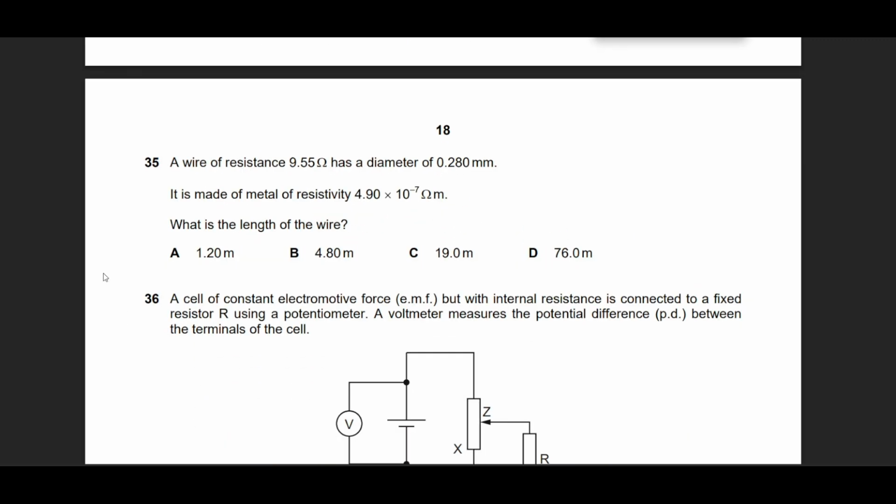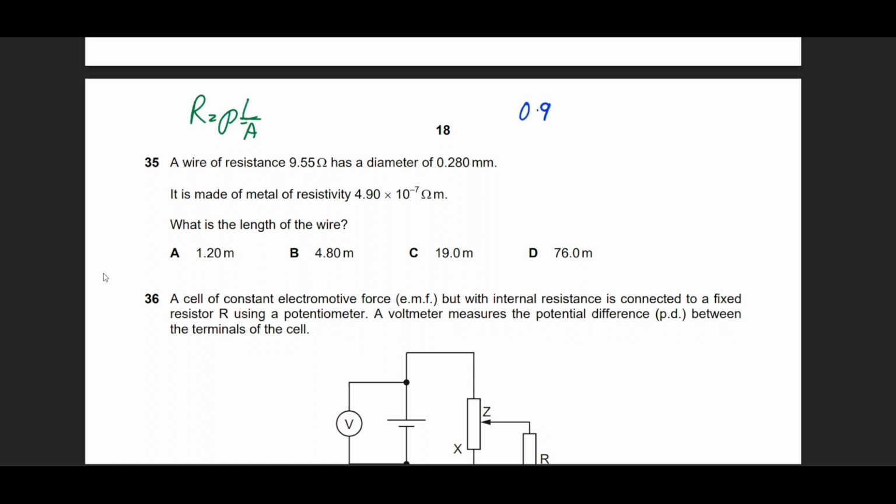Question number 35. He says that resistance is 9.5, diameter is this, resistivity is this, the length of the wire, no problem. Very straightforward. The formula will be resistance is equal to rho L over A. This is what he wants us to invoke or remember at least. So we have the values. Let's replace all the values.